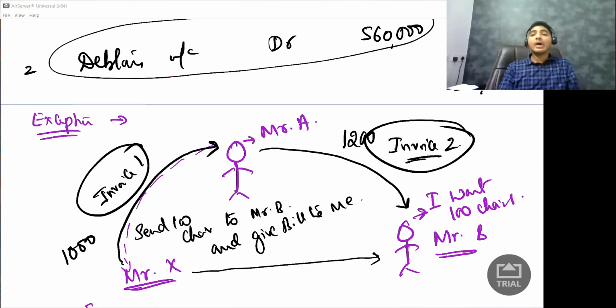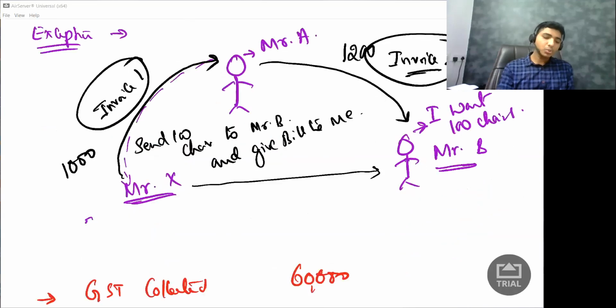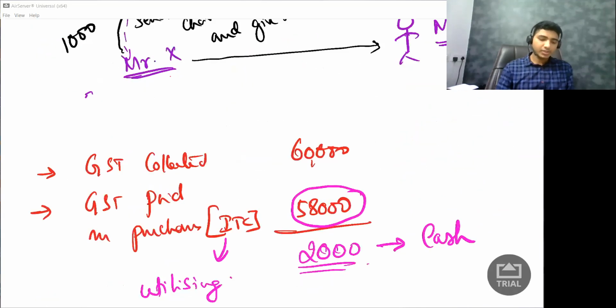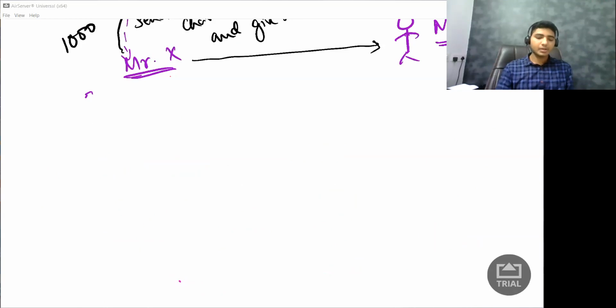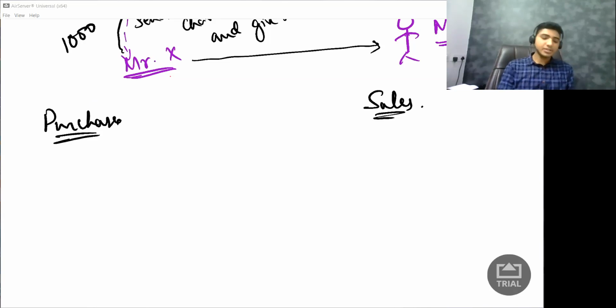Now, how should the taxation happen? Let us assume GST is at the rate of 10%. In my books, there is a purchase and then there is a sale.